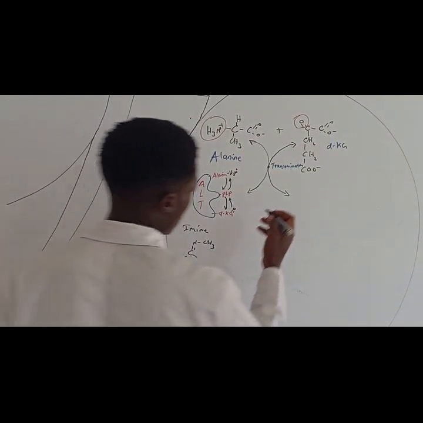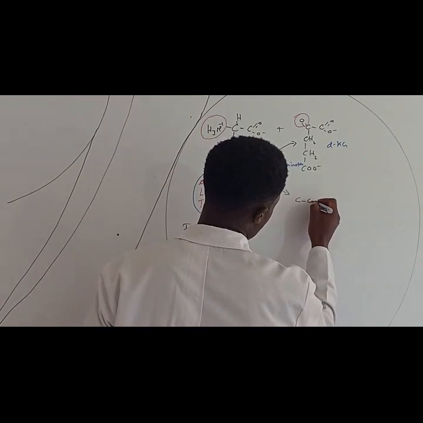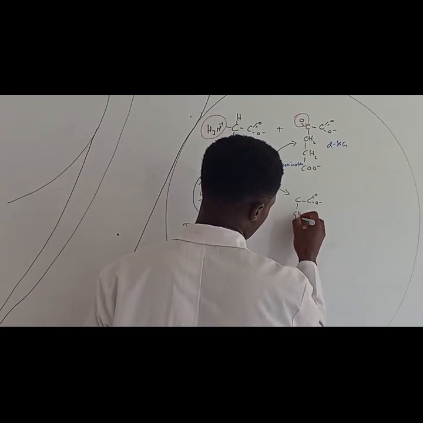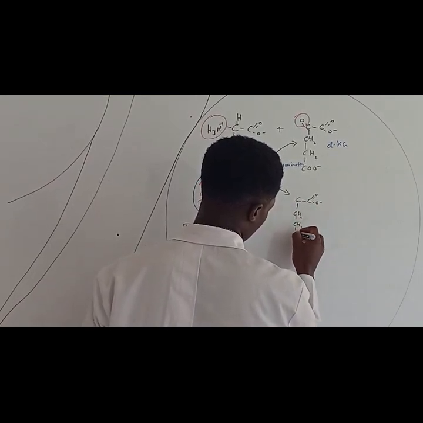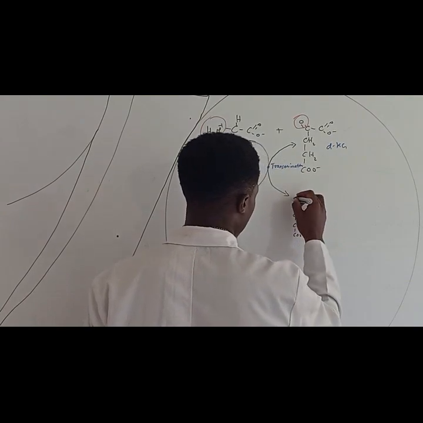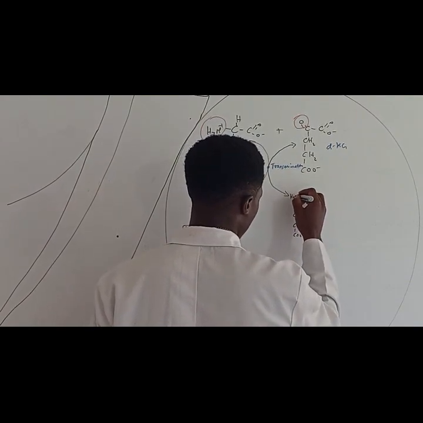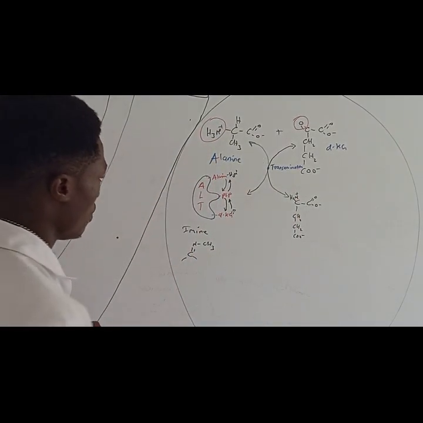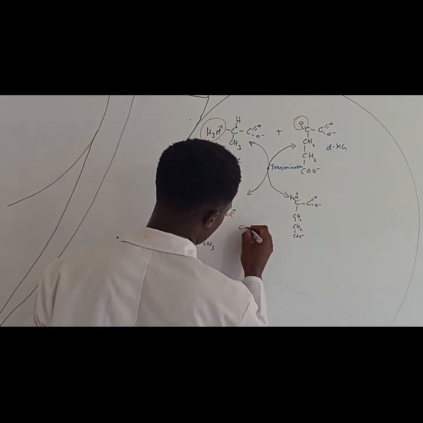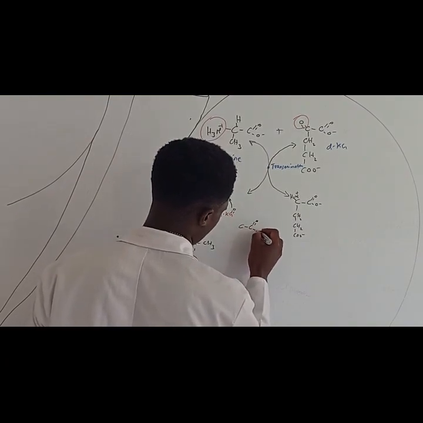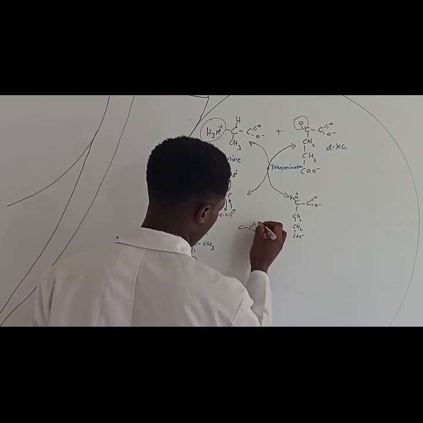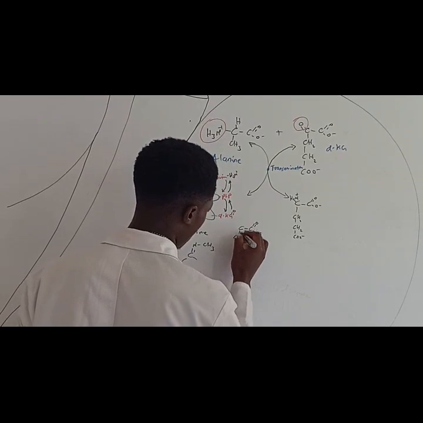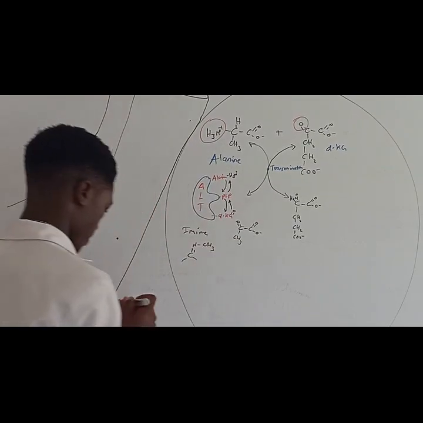So let us start with this part. We are going to have CO, CH2, CH2, COO, then you are going to have the amino group. Then this side, what are we going to have? We are going to have C, O, then CH3.